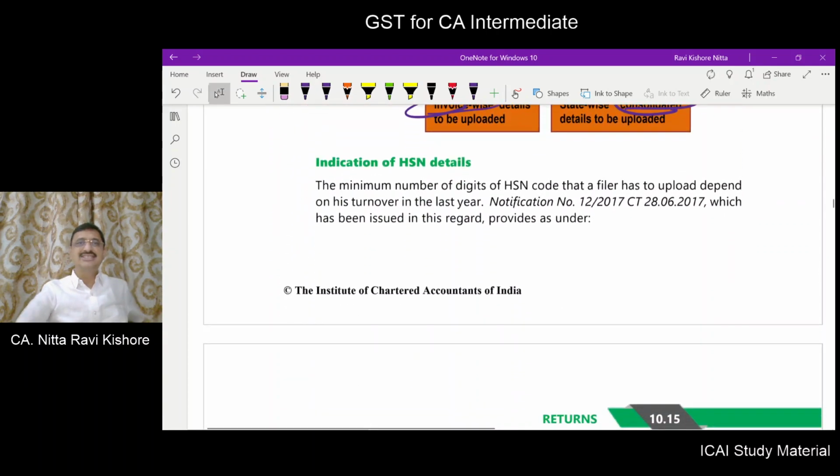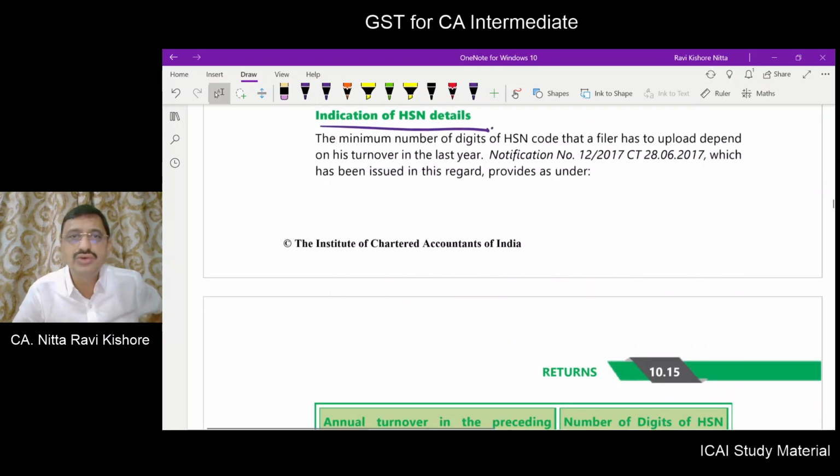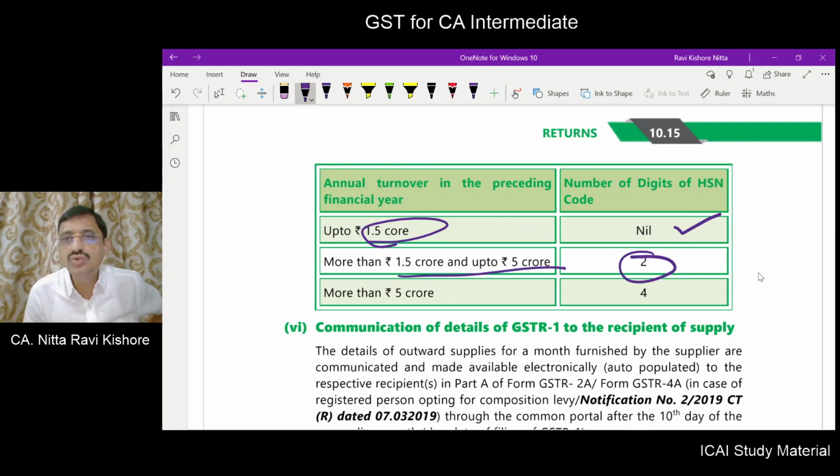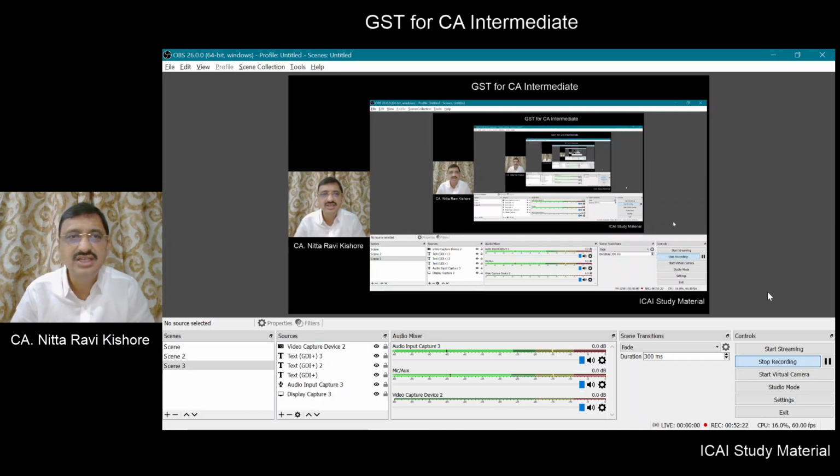So HSN details, this we have already learned. When you have to give HSN details: if the annual turnover in the preceding year is up to 1.5 crores, there is no need of HSN code. From 1.5 to 5 crores, you need to give the first 2 digits of HSN. More than 5 crores, you have to give the first 4 digits of the HSN code. Okay, friends, we will continue in our next session.